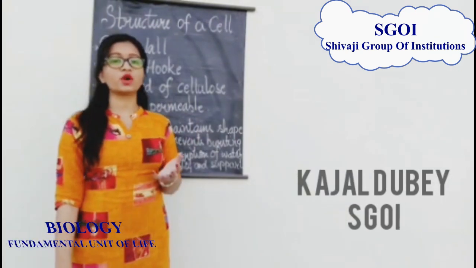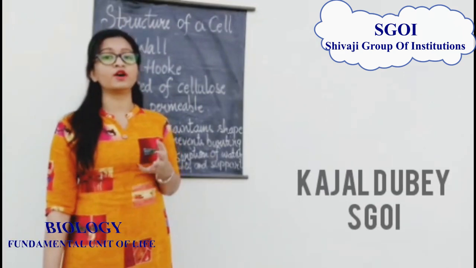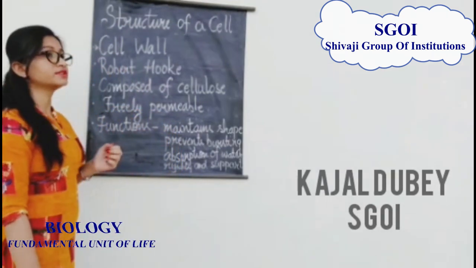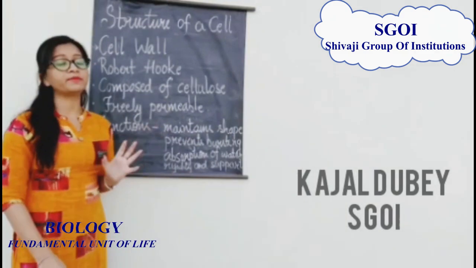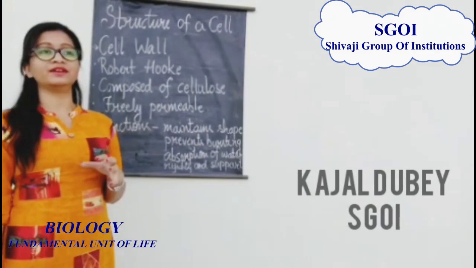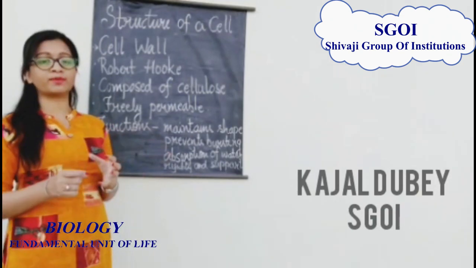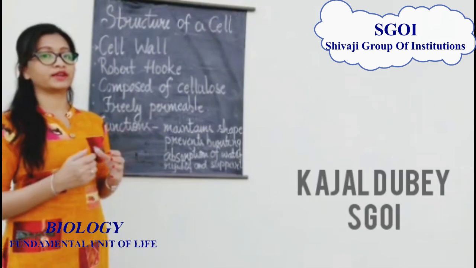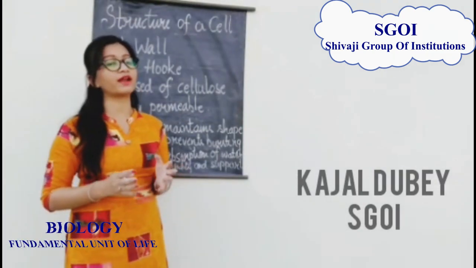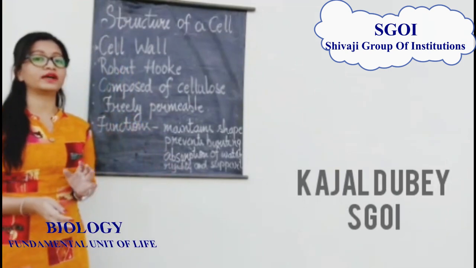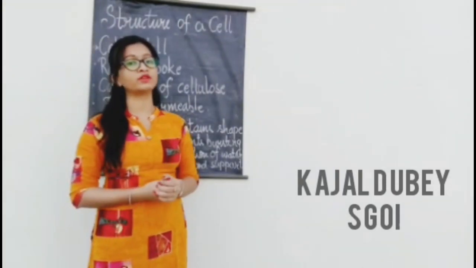Now the question is, what is the function of the cell wall? Why is the cell wall a very important part of the plant? Because there are some very important functions of it. The first important function is that it maintains the shape of the plant cell. The second most important function is that it prevents the plant cell from bursting. The third is that it helps in absorption of water and minerals from the roots. The last important function is that it gives rigidity and support to the plant cell.